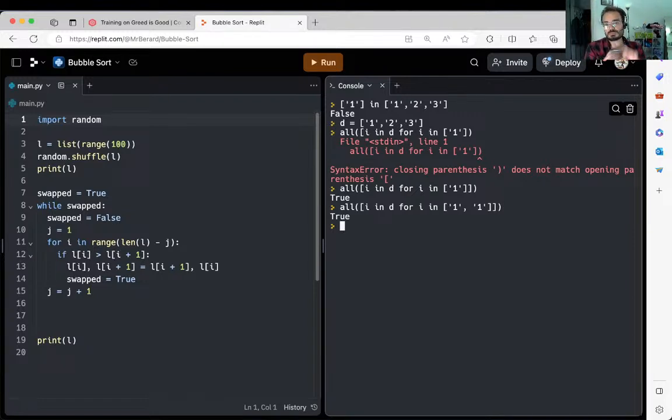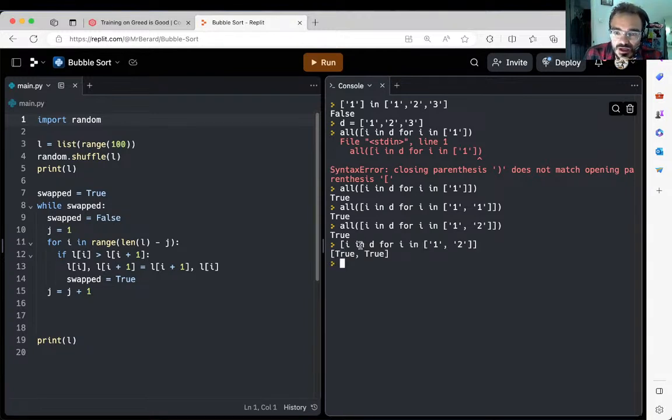Ah, no, because then I need to pop it out because I've already used it. Because if it allows reuse, this will check that each of the... if I do this, this is a list comprehension which is going to go for I in D. It builds a list containing I in D of whatever I in D evaluates to, D having been defined here, but I being an iterator for I in the list.